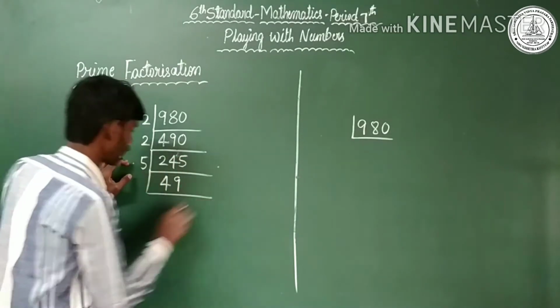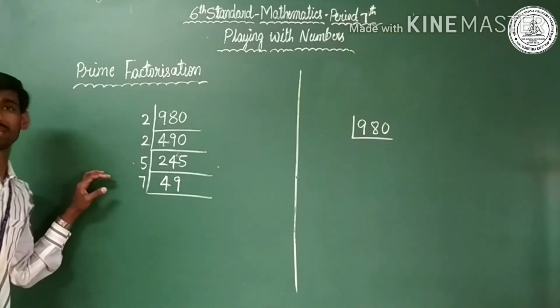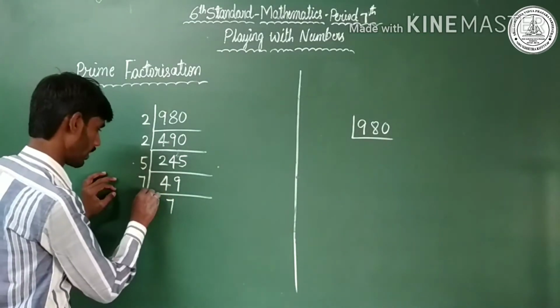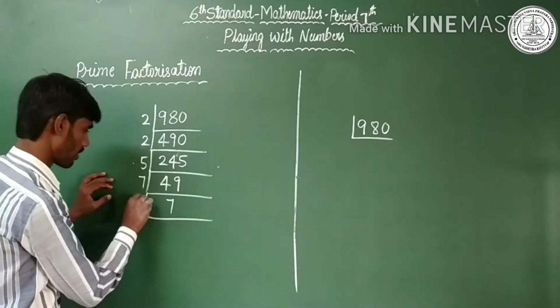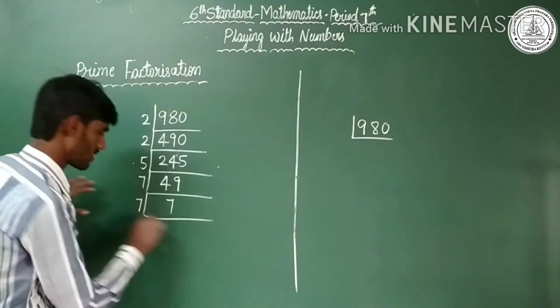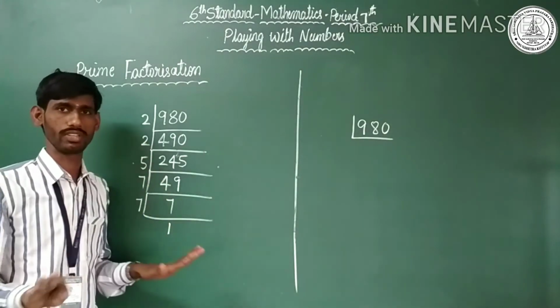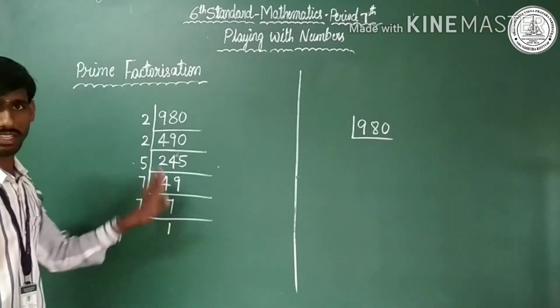Next, draw a line. You may take 7. 7 is a prime number. 7 sevens are 49, cleared at a time. Next, draw a line. Once again you may take 7. 7 ones are 7. So we got 1. You may stop here. So this is the factorization method.